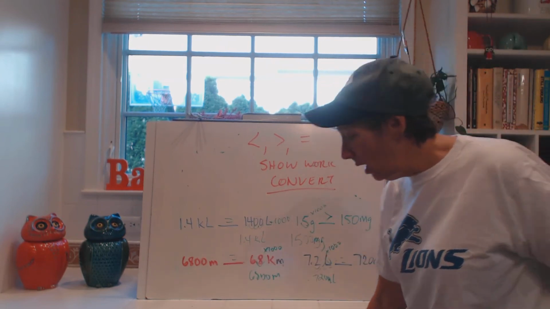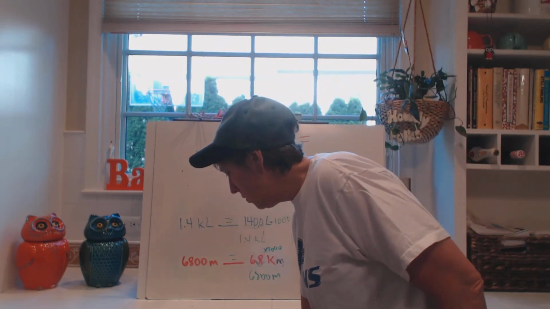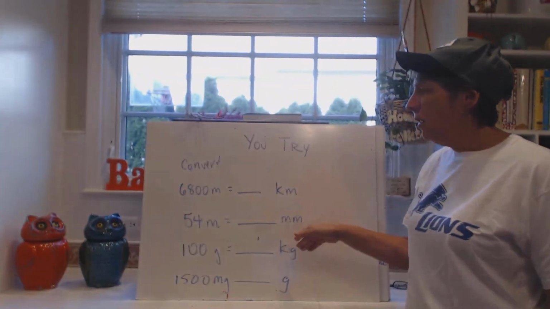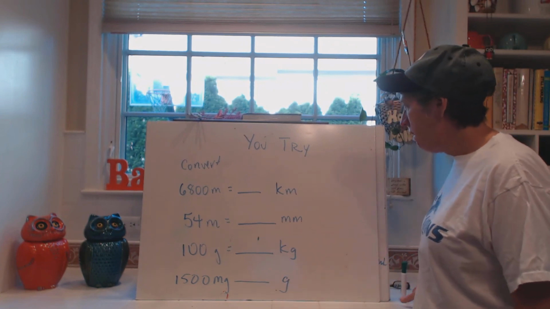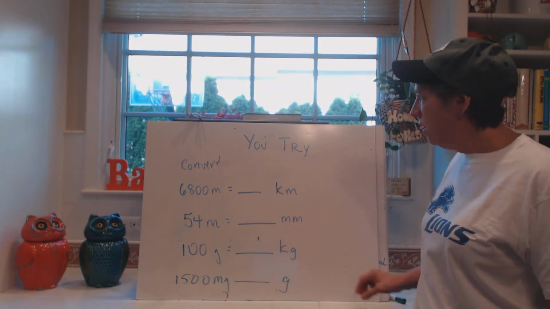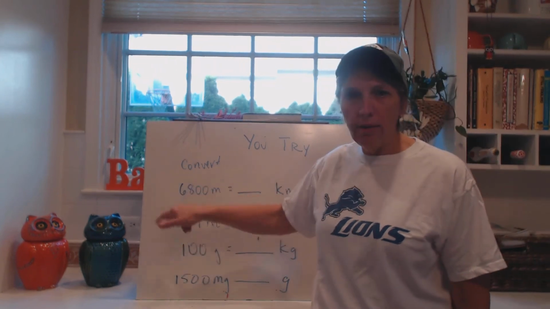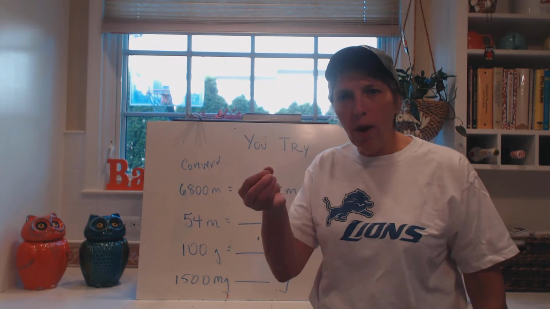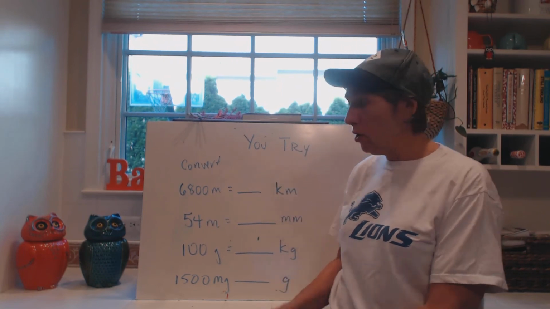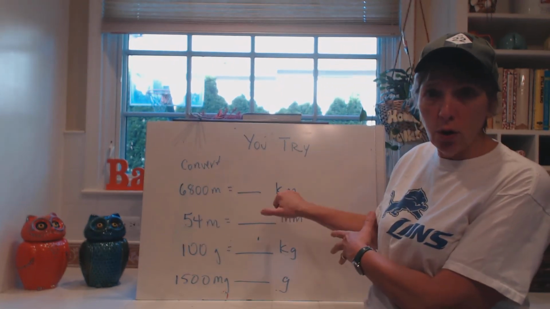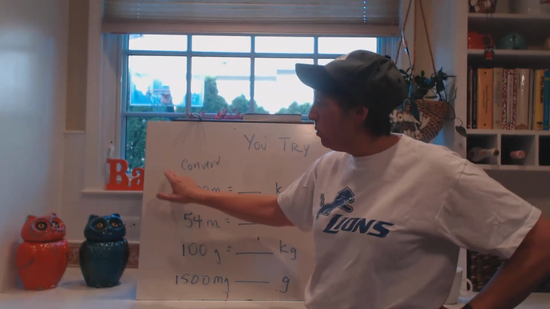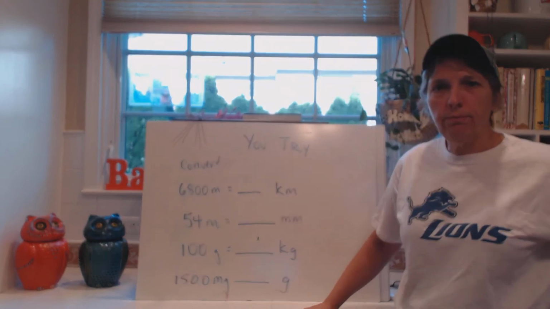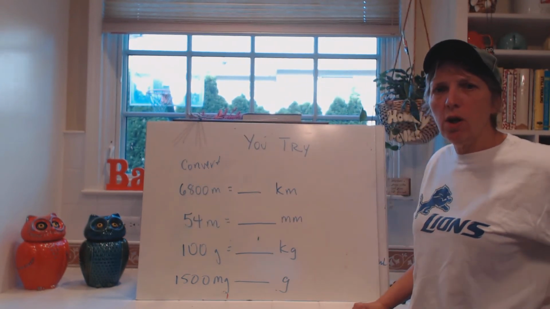So I hope you did well. If not, you got to ask some questions. So now I want you to try these. Okay, let's pause the video and convert these. Over here on the left, put small to large or large to small and what operation you have to do. Do you understand? So you're going to convert it. You're going to show your work. And over here, you're going to go small to large or large to small, and if it was division or multiplication. Okay, pause the video, and when you're done, come back.